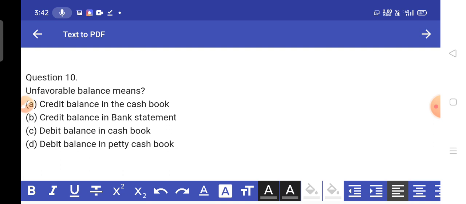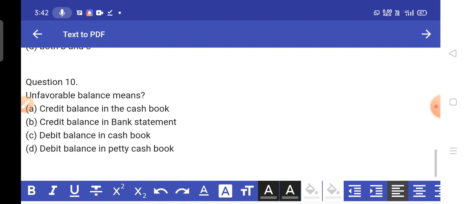Question: unfavorable balance means. Option A, credit balance in the cash book. Option B, credit balance in the bank statement. Option C, debit balance in cash book. Or option D, debit balance in petty cash book. Unfavorable balance means credit balance in the cash book. When your balance is on the credit side, the credit column in the cash book, it is called unfavorable balance. And this is the right answer.